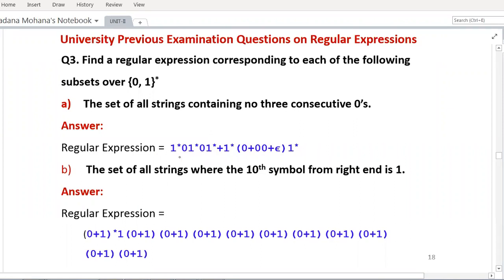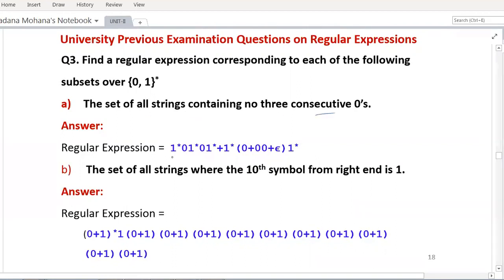You may get a different answer also, but finally our target is to expand the string and check whether it satisfies the given condition or not. Every person with their own perspective may get different answers, but after expanding the regular expression, the given condition must be fulfilled. So, for example, this is the answer for the first condition.